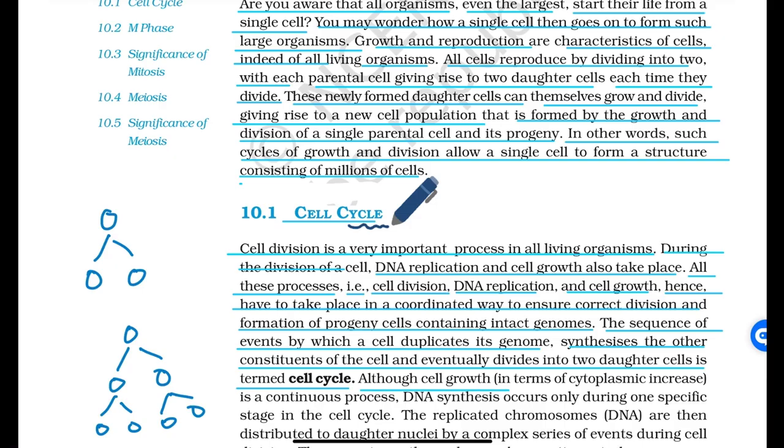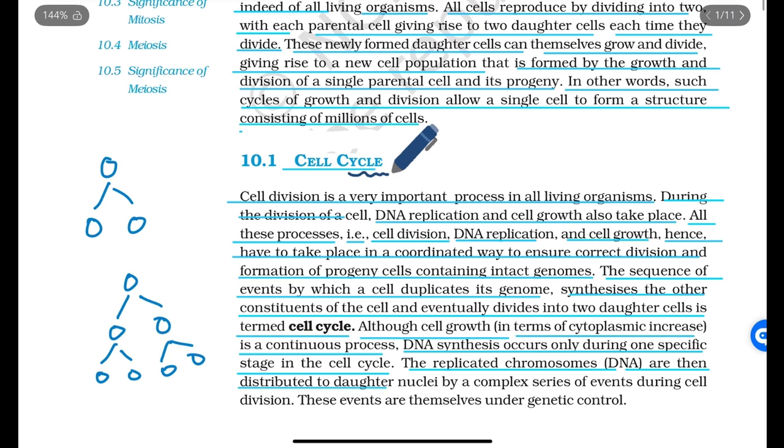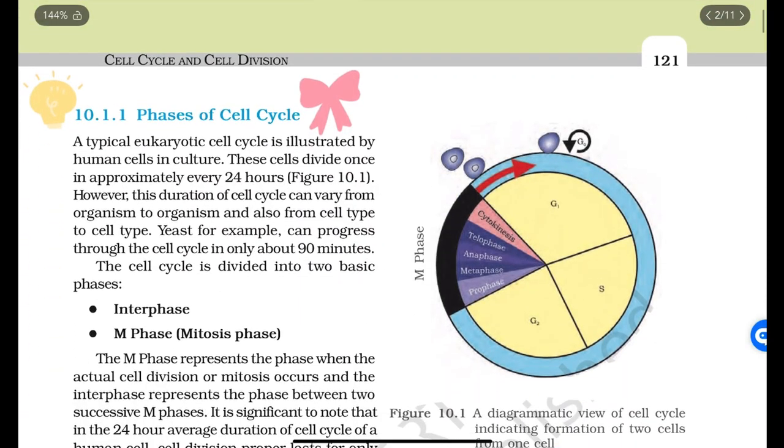Although cell growth in terms of cytoplasmic increase is a continuous process, DNA synthesis occurs only during one specific stage in the cell cycle. The replicated chromosomes, DNA, are then distributed to daughter nuclei by a complex series of events during cell division. These events are themselves under genetic control. Next is phases of cell cycle.